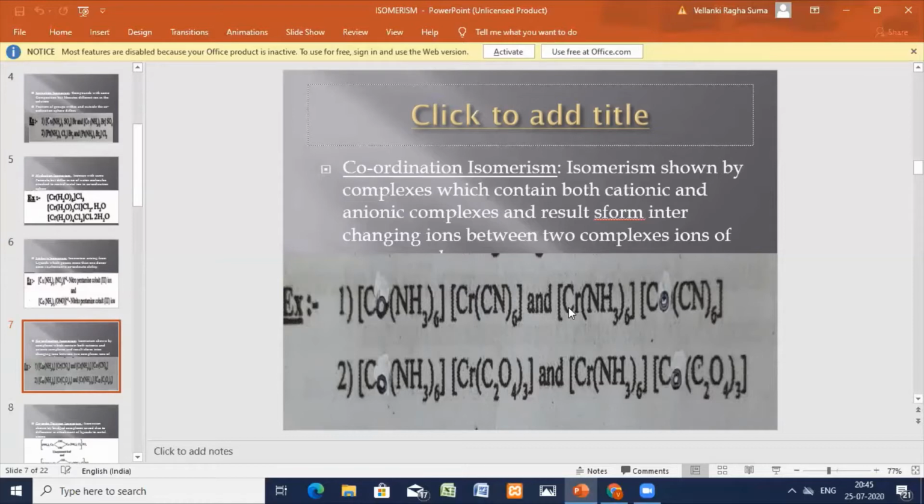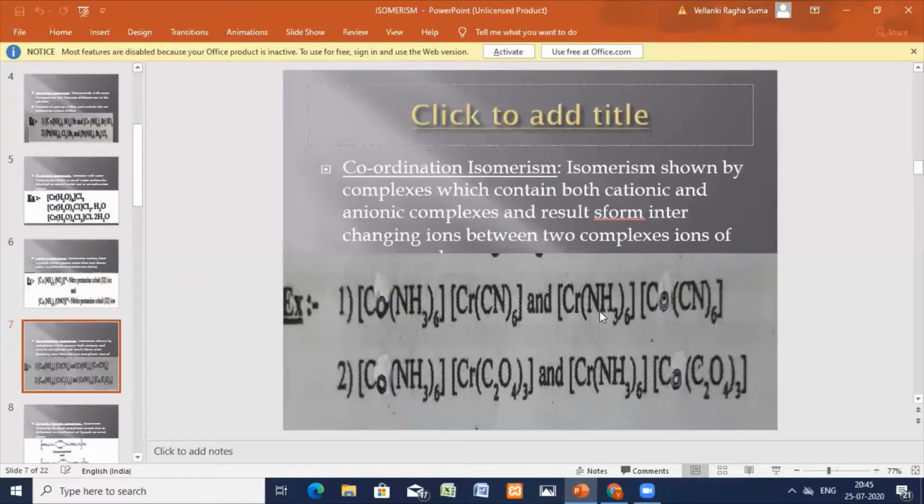The metal ion is different. And in this complex, this whole is a complex. In this complex, you have a cationic complex and an anionic complex. Here also you have the cationic complex and the anionic complex. This ammonia is attached to the chromium and the cyanide group is attached to the cobalt. Okay, so the central metal ion is different. Here ammonia is attached to the cobalt and the cyanide group is attached to the chromium.